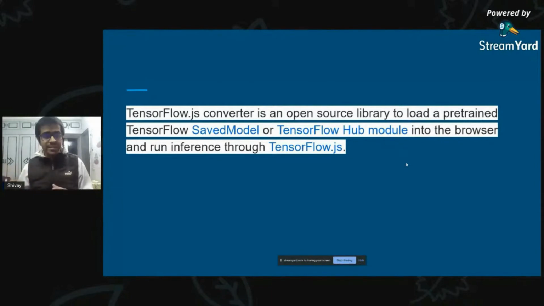HDF5 file format. And we can also have something called the TensorFlow Hub. Basically, TensorFlow Hub is an online platform where you can share and host your machine learning-based models. So you can also use the TensorFlow Hub module to get your pre-trained model and convert that. And once it is converted, it will be in a format that can be directly used with JavaScript and run in the browser, running inference using TensorFlow.js.